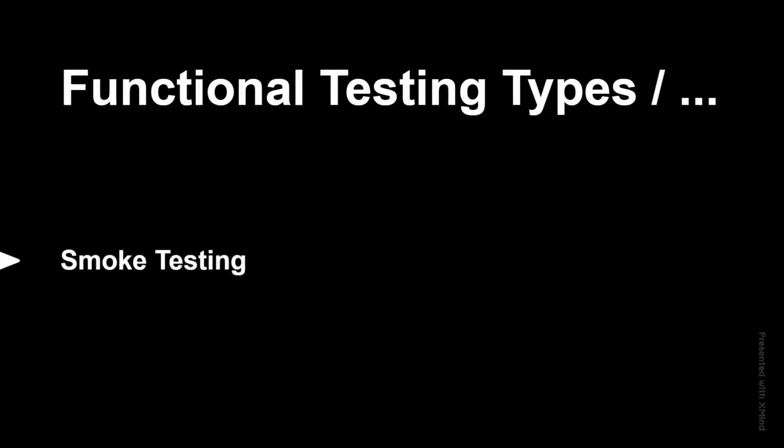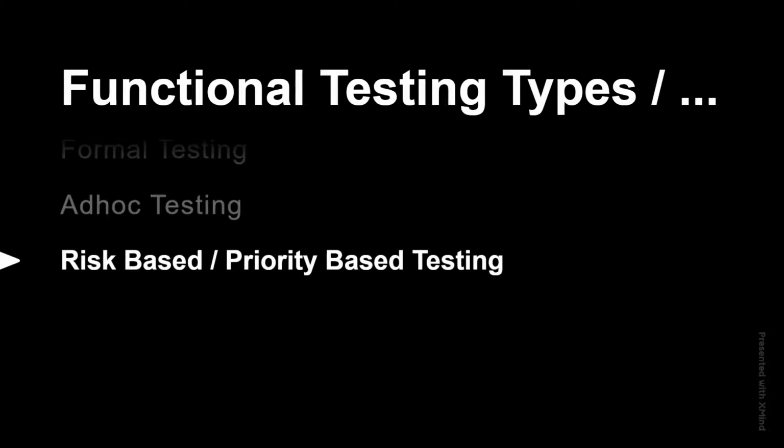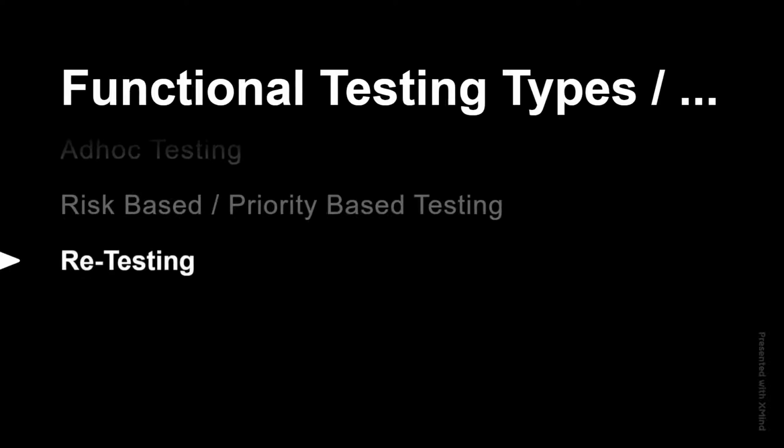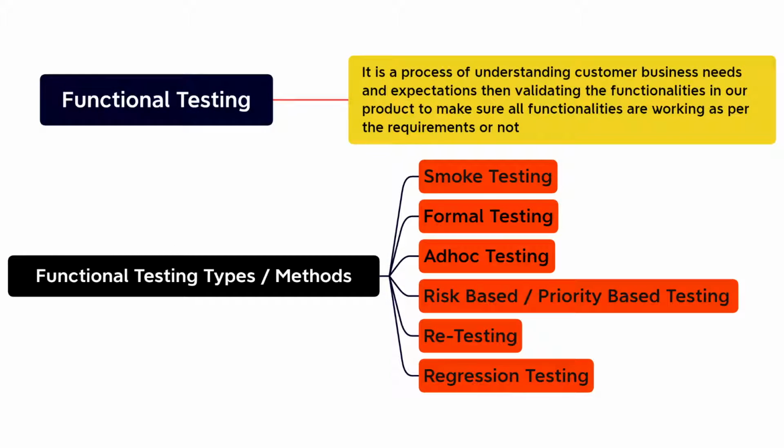So these are the functionalities we are going to test with the help of these functional testing types. Under the functional testing types, the first type is smoke testing. The second type is formal testing, the third type is ad hoc testing, the next type is priority based testing or risk based testing, the next is retesting, and the next functional testing type is regression testing. So these are all the different functional testing types or methods.